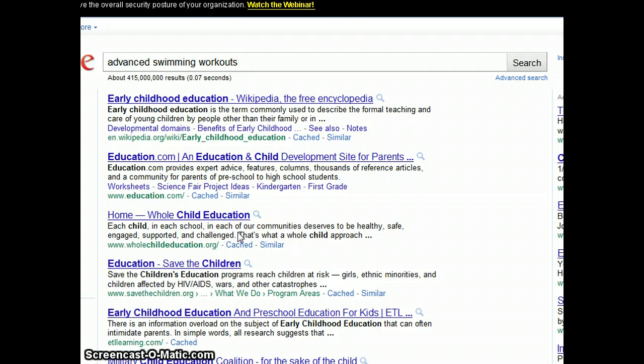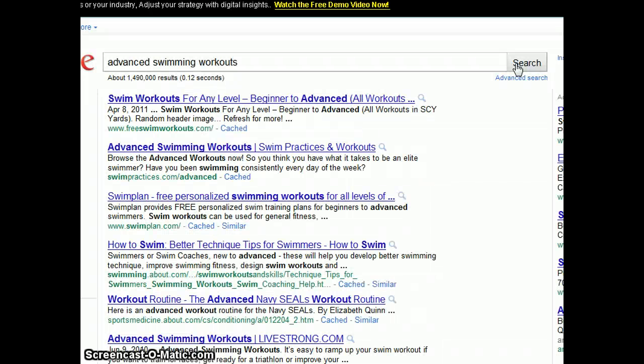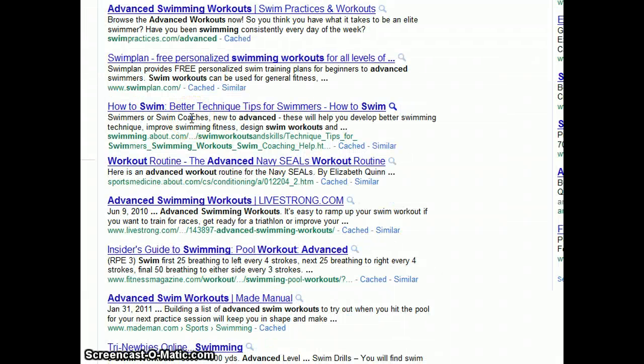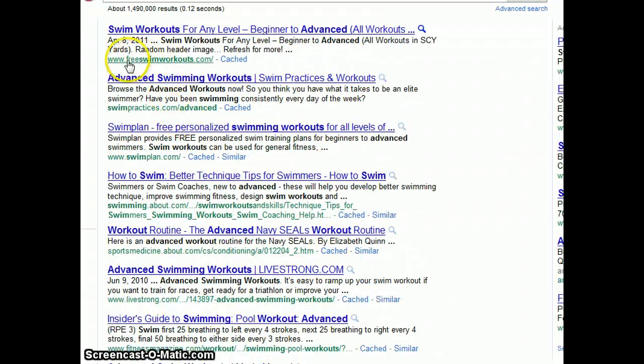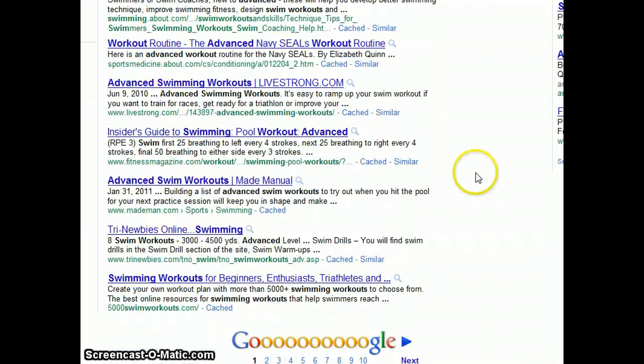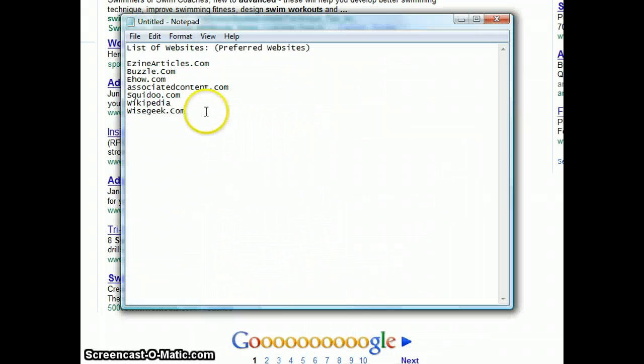So the first thing that we're going to do is just to drop advanced swimming workouts in Google, hit the search button, and we're going to see a couple of sites that come up. Now, what we're going to do is look into the results, and specifically what we're looking for are websites that fit our specific sites that we have as preferred websites.